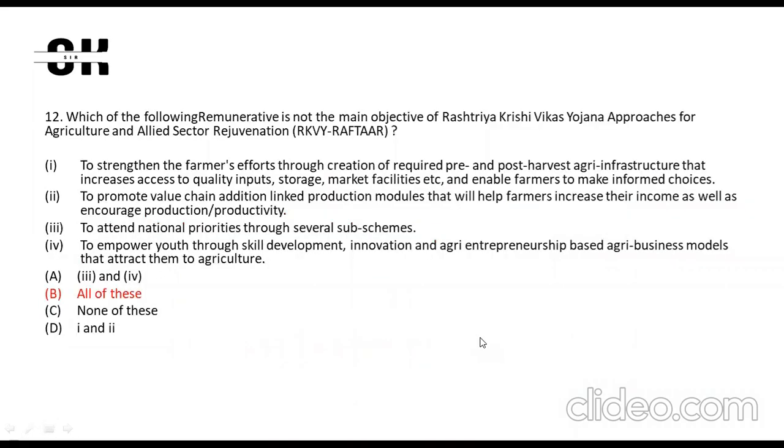This question was also very tough, and I searched on it, and I found all the statements are right actually. It is talking about Rashtriya Krishi Vikas Yojana, approach for agriculture and allied sector rejuvenation. Basically, all the statements I found are correct. So all of these are correct.